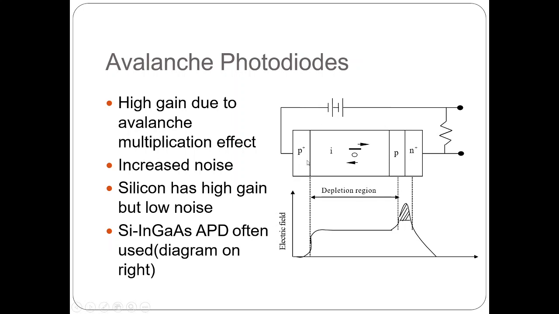P plus: we already know that adding impurities is called doping. In intrinsic material, if I add a trivalent material, we get p type material. If we add more trivalent material, that is, the doping concentration is higher, we call it highly doped p type material. So in this case we are using highly doped p type material.